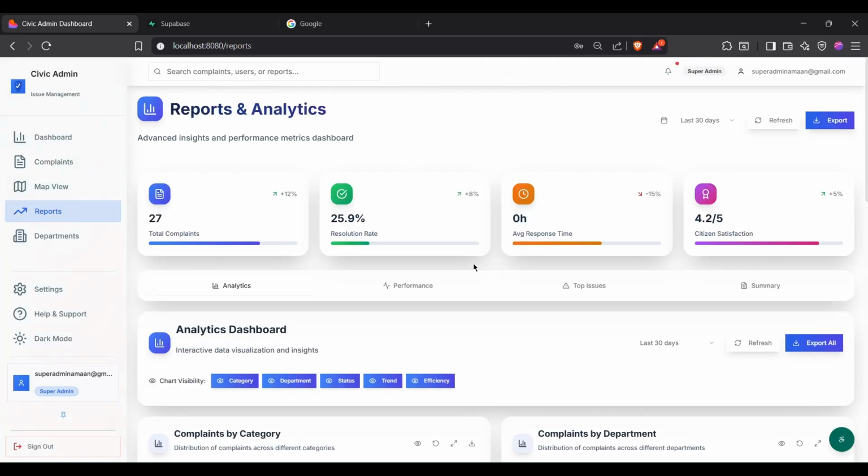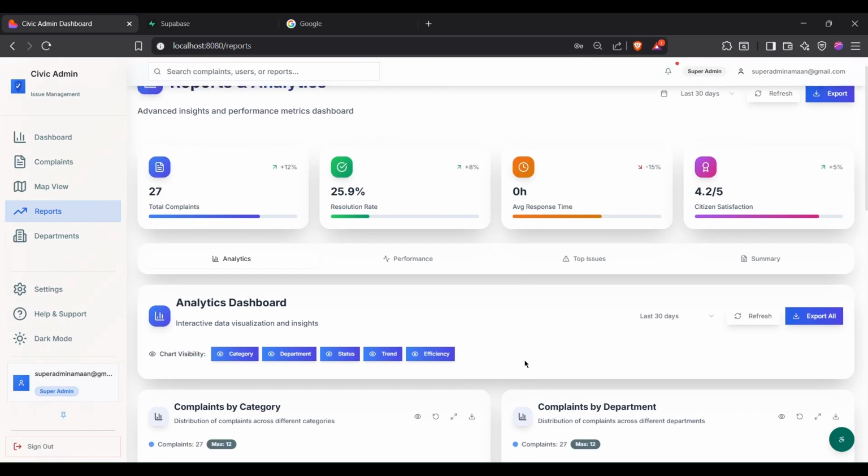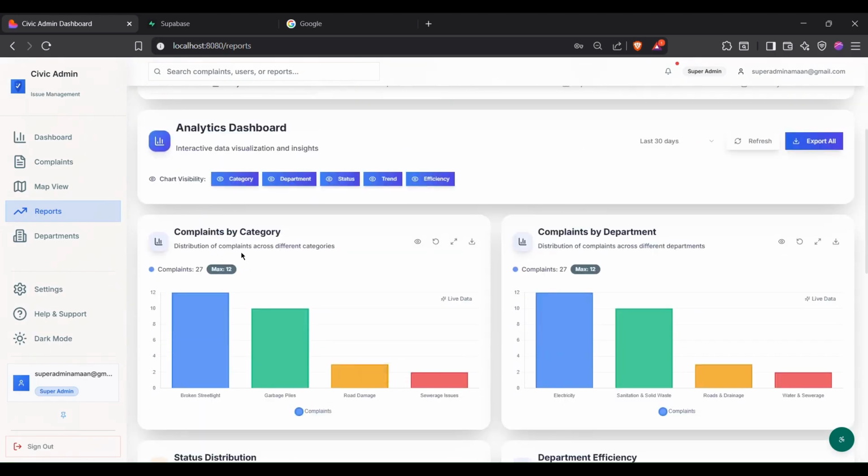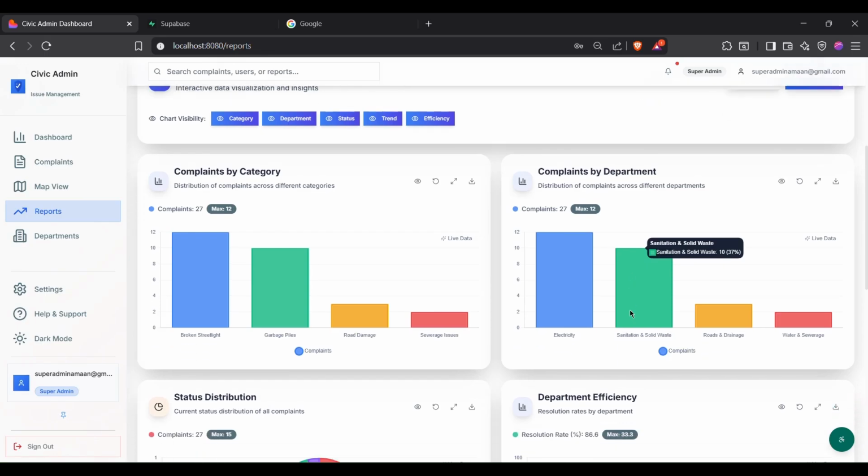This is the reports page we have added for the super admin. We can see complaints by category. Broken street light has many complaints faced by the users, garbage piles, road damage and sewerage issues as well. We can also see complaints by department.